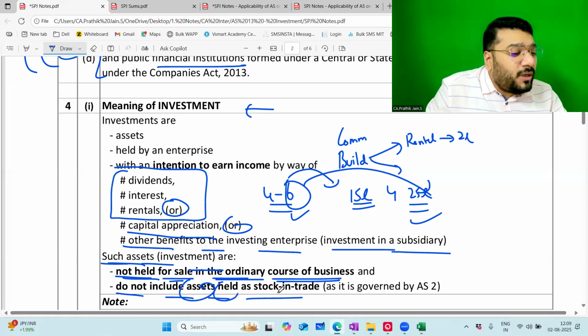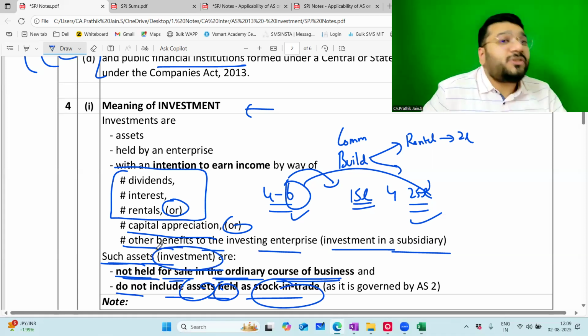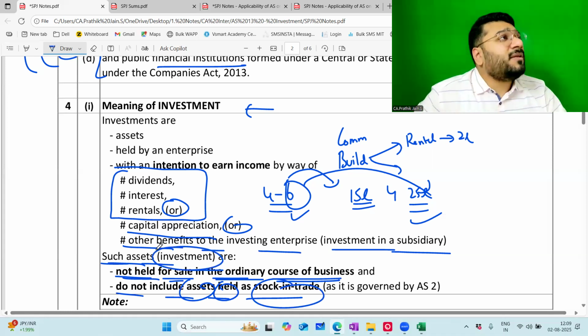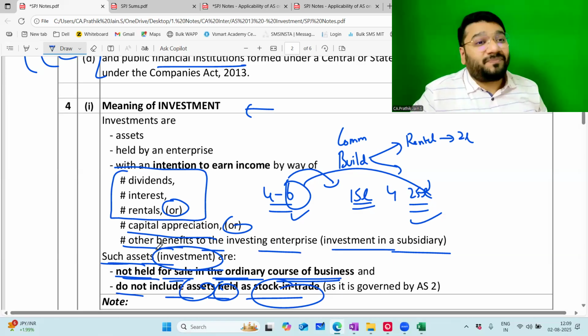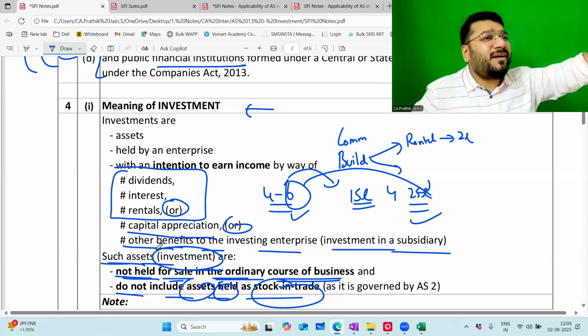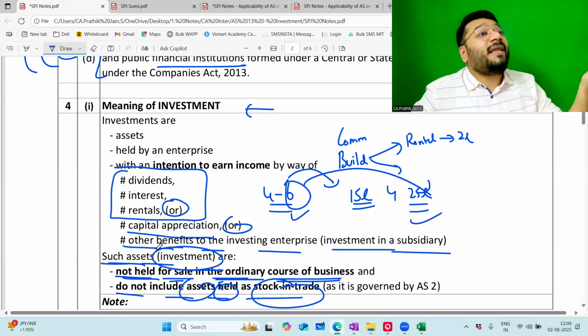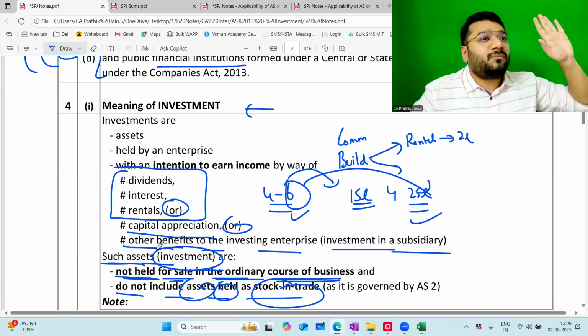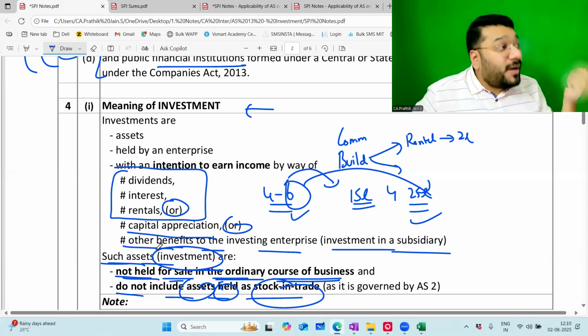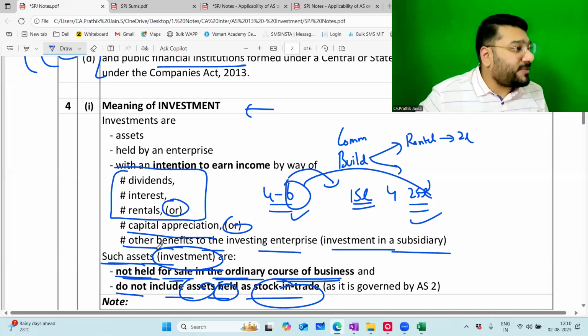Any asset that you hold in the form of stock in trade is also not considered as investment, because some people tell that, sir, in my business, I've invested 2 crores in stock. In general language, they use such a term. My friend himself tells, he says, Macha, I have 2 crore worth of stock invested. So when they use the word investment, wherever they have put the money in, according to them, that is investment. AS 13 says that no, this will not be considered as investment. The money that you have invested in buying the stocks will not be considered as investment.